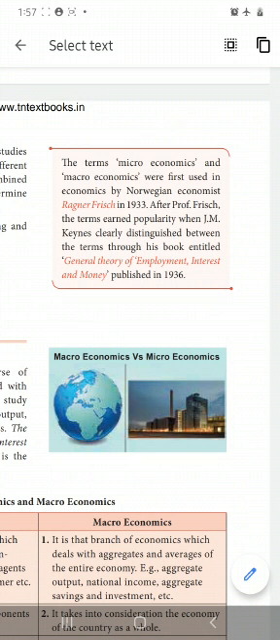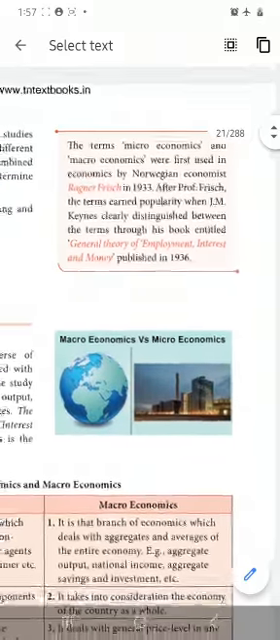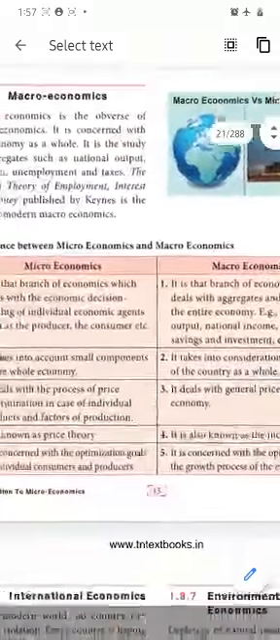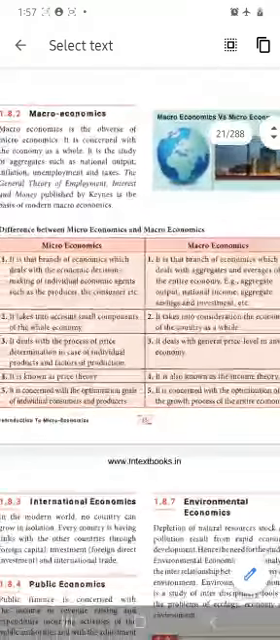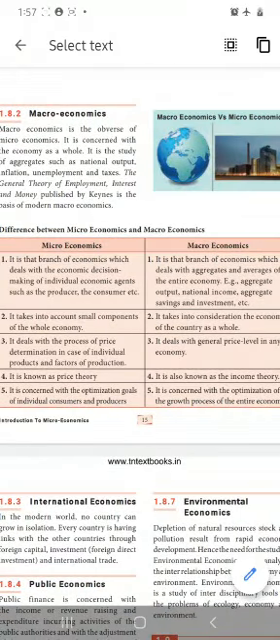J.M. Keynes clearly gave the difference between micro and macroeconomics in his book General Theory of Employment, Interest and Money, which was published in 1936. The difference between micro and macroeconomics is a very, very important question. Microeconomics is the branch of economics which deals with the economic decision making of individual economic agents such as the producer, the consumer, etc. Already I told, isn't it? Only of one firm alone they will deal there.